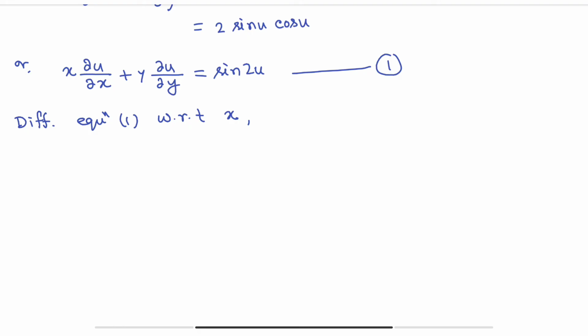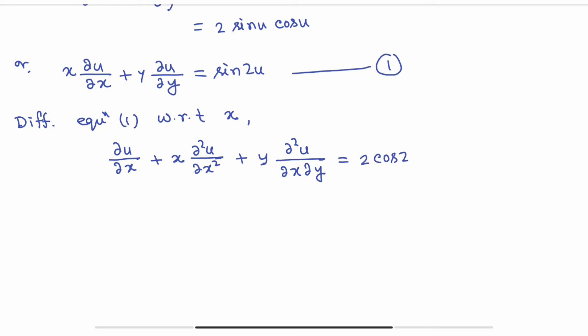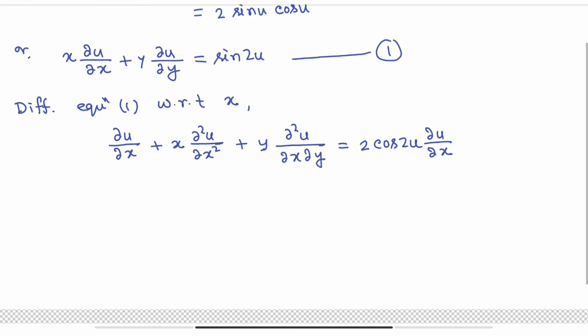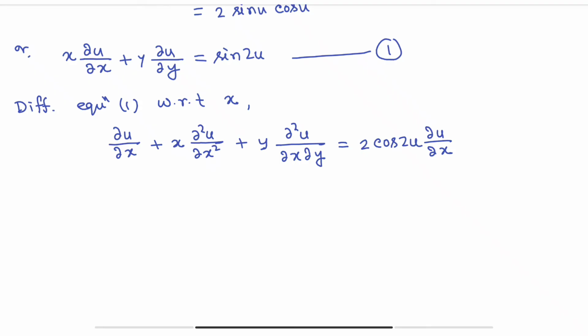So we'll get, first, del u del x plus x del 2u del x2, plus y del 2u del x del y, is equals to sine 2u derivative, so this will be 2 cos 2u del u del x. Clear? Now let's say this is equation number 2.